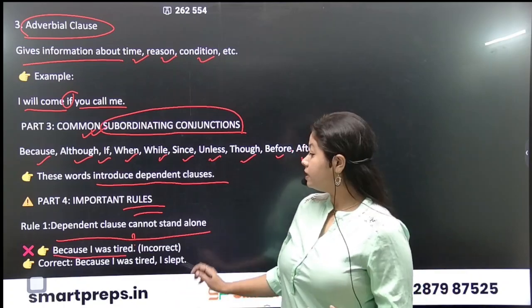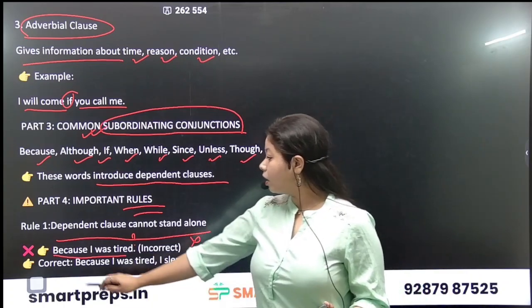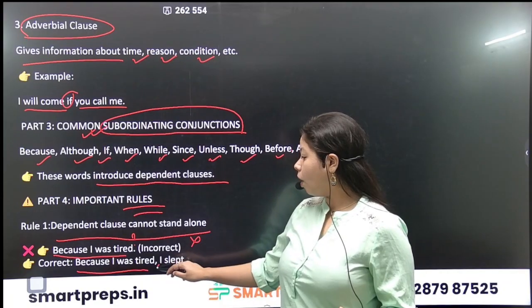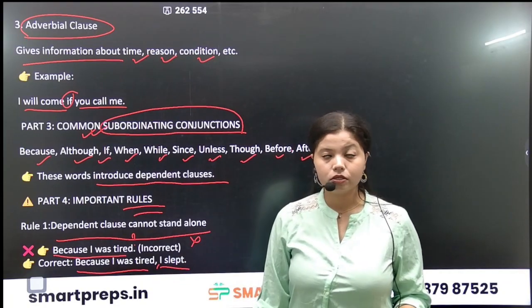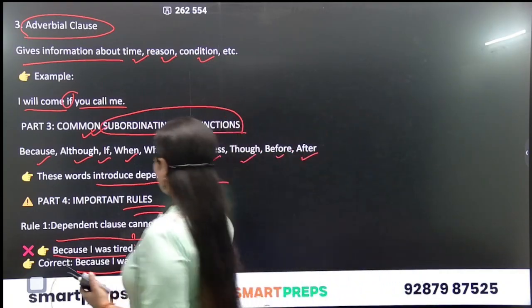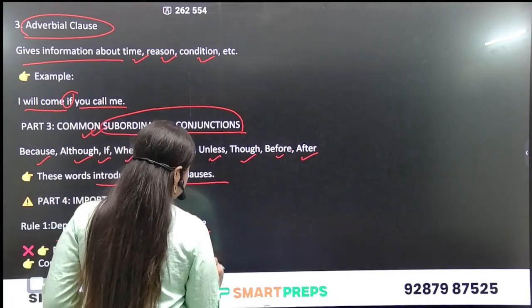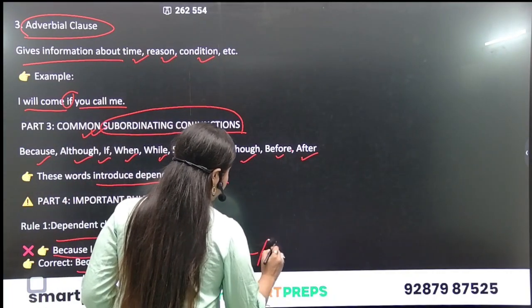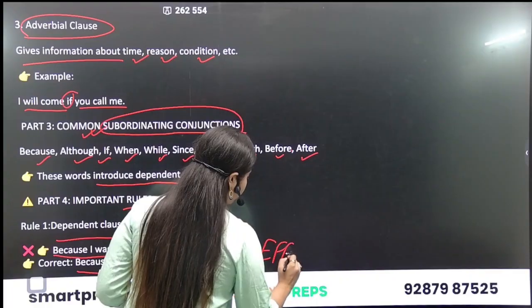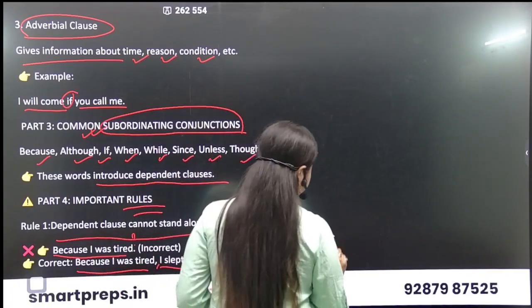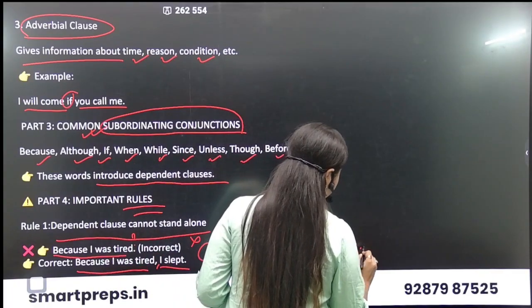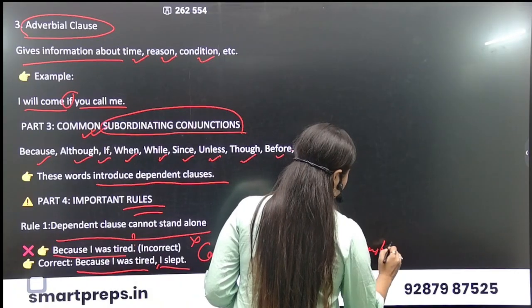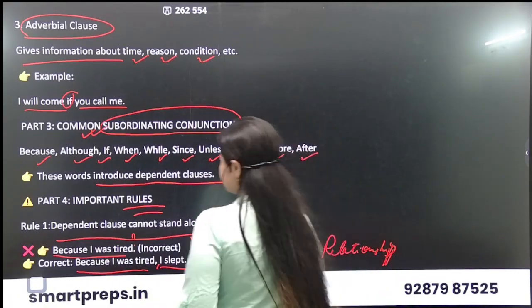Okay, so this is incorrect. Correct is: because I was tired, comma, I slept. Okay. Now this is a cause and effect relationship. Why did I sleep? Because I was tired.